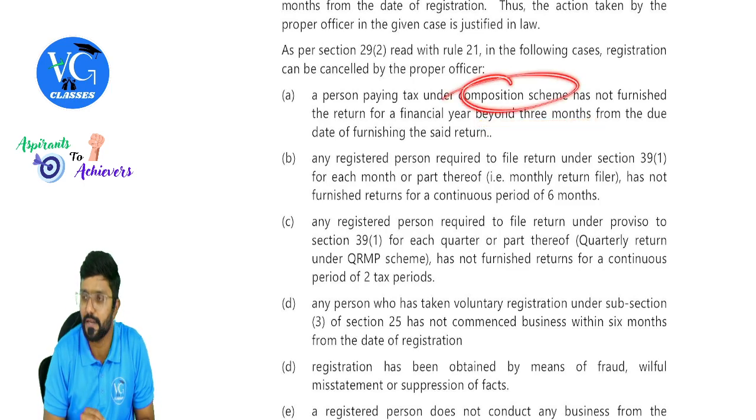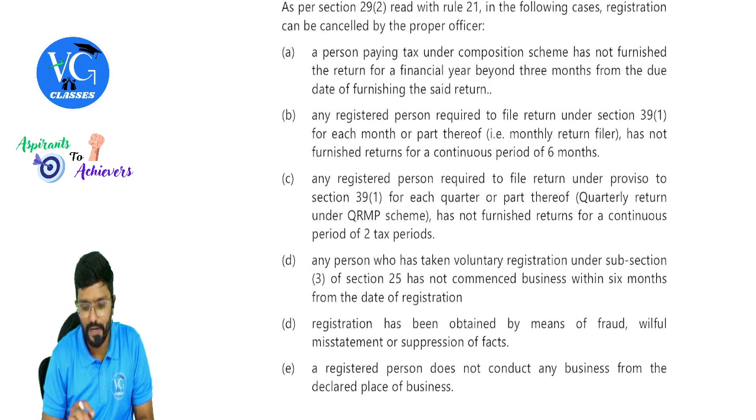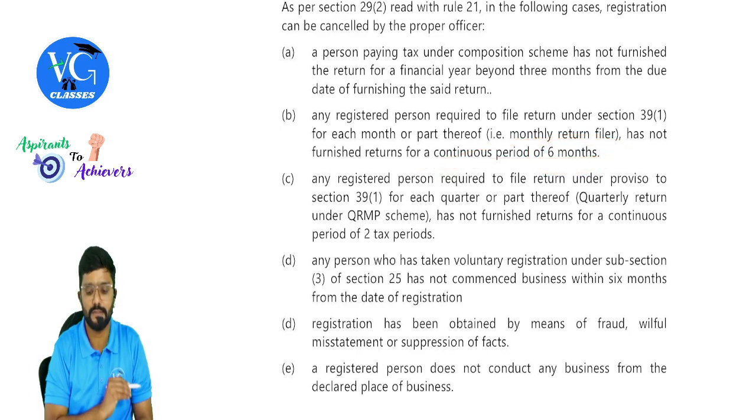This is section 10. Next, any registered person required to file return under section 39 subsection 1, that is section 9, for each month or part thereof, monthly return filer, has not furnished the return for a continuous period of 6 months.